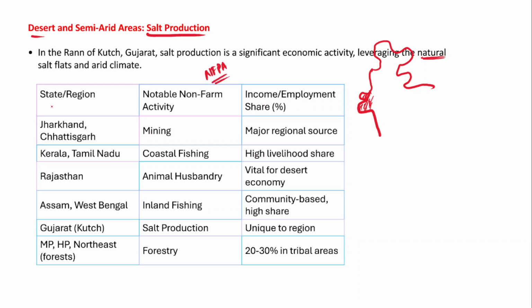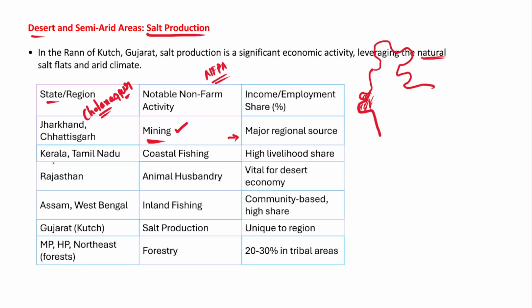For example, in states like Jharkhand and Chhattisgarh, mining is the most important activity, because these areas have the Chota Nagpur Plateau, which is a mineral resource rich area known for mining, right? So this is the major source of income or employment for the people living in those areas.